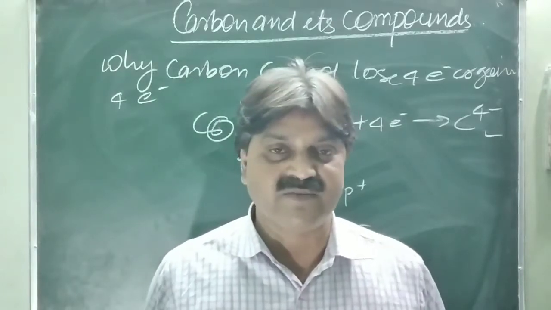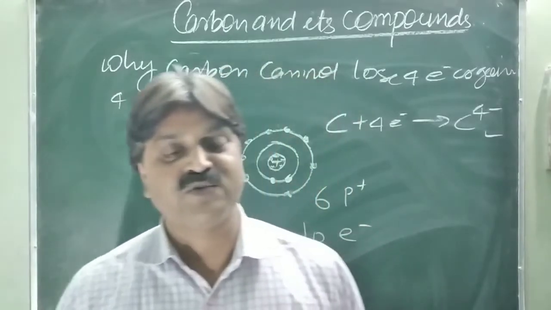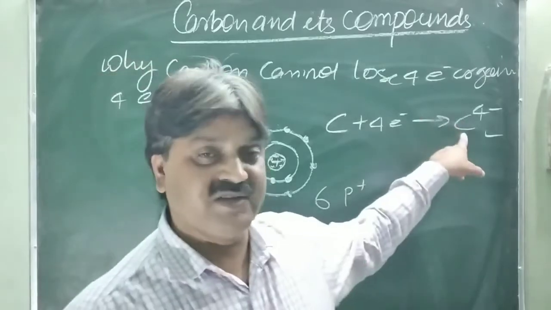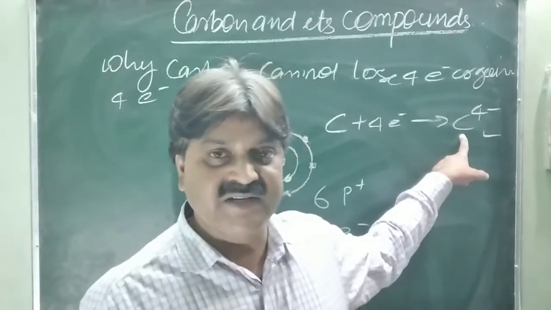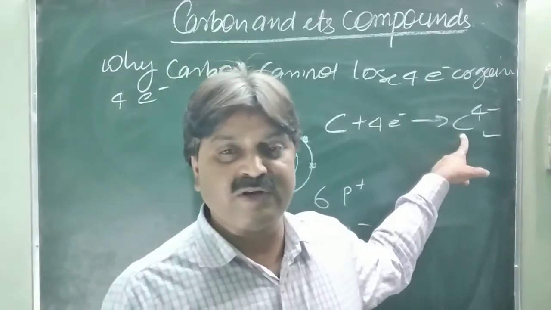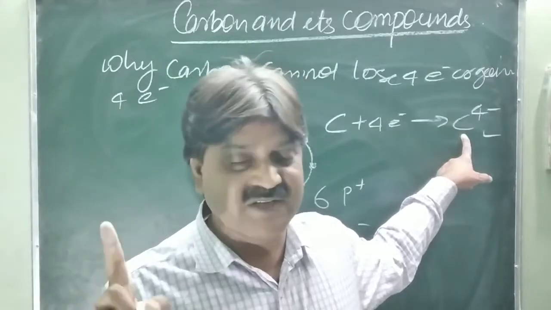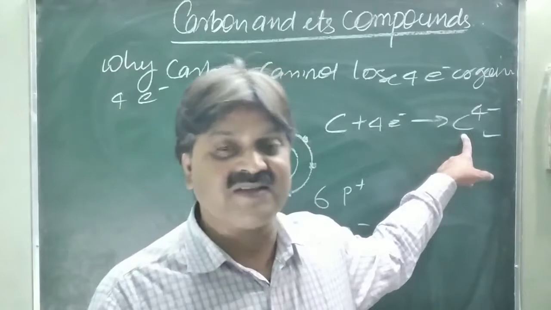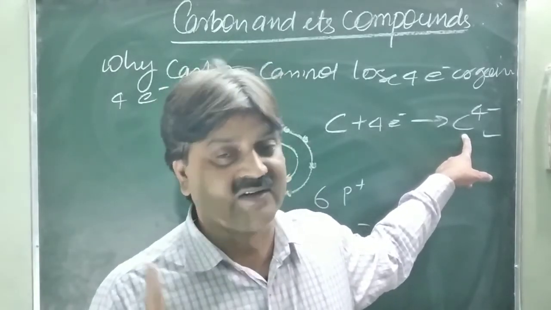So it becomes unstable. There is no chance of getting 4 electrons in the outermost shell and possessing the 4 minus charge. One thing is clear: carbon, for achieving the octet structure, cannot gain 4 electrons. Why? After gaining 4 electrons, the total number of electrons becomes 10, but the number of protons remains the same, 6. So 6 protons cannot balance 10 electrons. This is the reason carbon cannot gain 4 electrons.